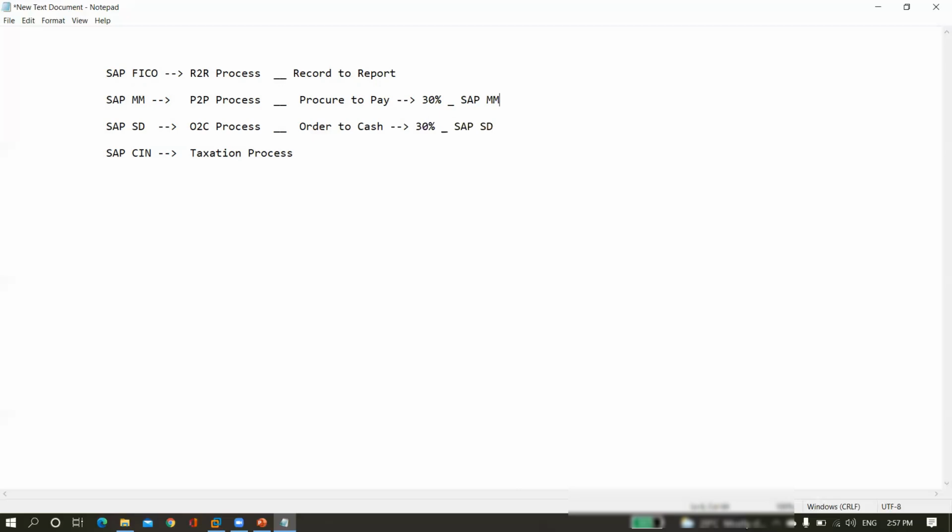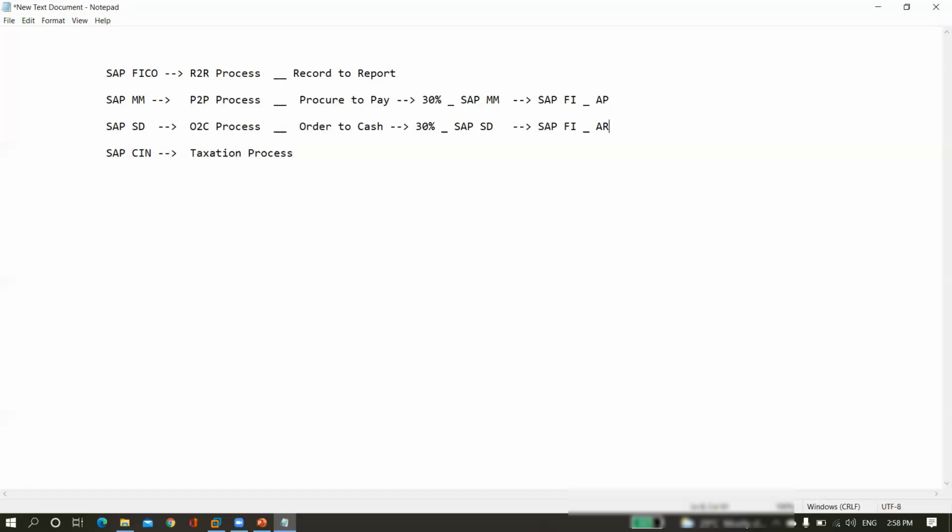And here P2P is linked with SAP FI, with the submodule AP, accounts payables, and OTC is linked with SAP FI AR, accounts receivables. Because if you want to be strong in accounts payables, it means that we have to know the complete process about P2P. Along with accounts payables and accounts receivables, we must know about P2P and OTC.